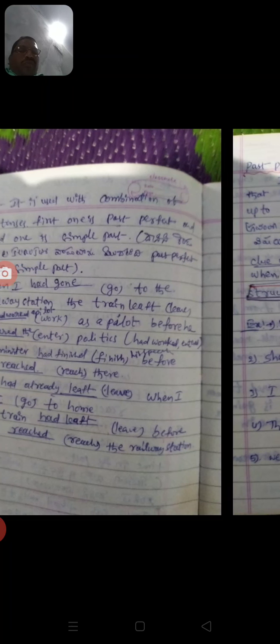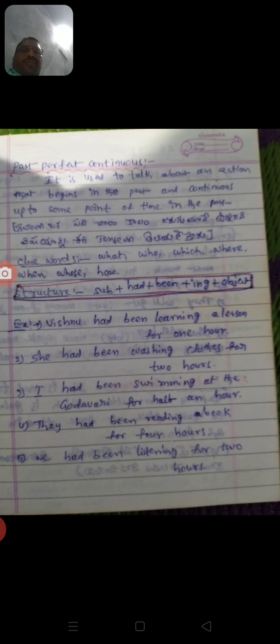The minister had finished his speech when we reached the meeting hall. The train had left before I reached the station.